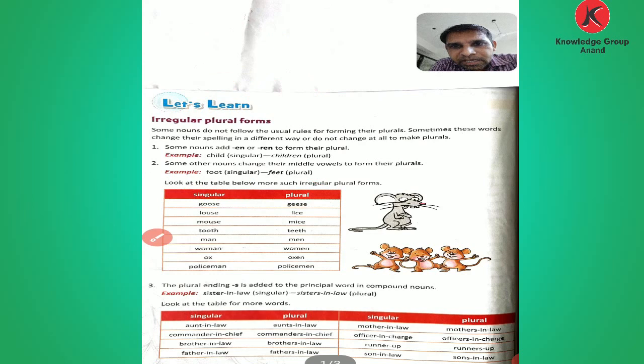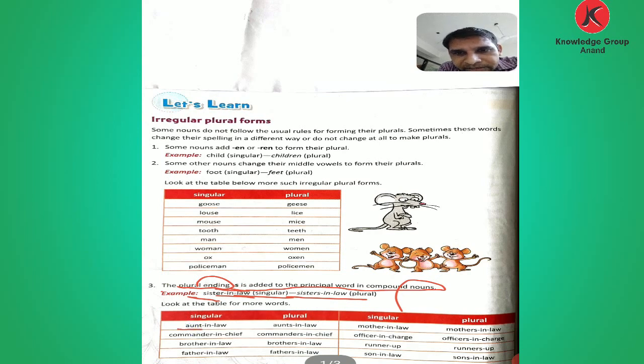Now comes to the next, number 3. The plural ending with what? S is added to the principal word of compound nouns. See, sister-in-law, singular. Sisters-in-law, plural. Here the S is put after the noun. Here, aunt, commander, brother, father, mother, officer, runner, and son: in these nouns, we add only S to make the plural.